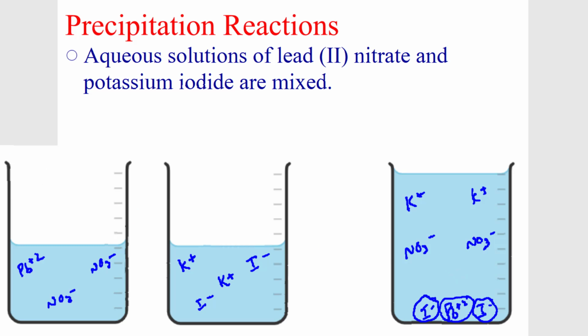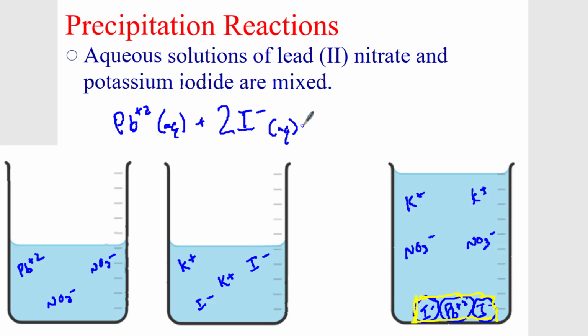So those are spectator ions. We're not going to show those. And what do you know? This makes a solid, and as we're going to take a look in class, this PbI2 is a big yellow solid right here. And so when we go to write our chemical reaction, what's actually reacting? Well, the lead ions, which are aqueous, are reacting with 2 of these iodide ions, not just 1, but 2. And why do we put a big 2 right there? Well, we have to balance this reaction. And what does it make?